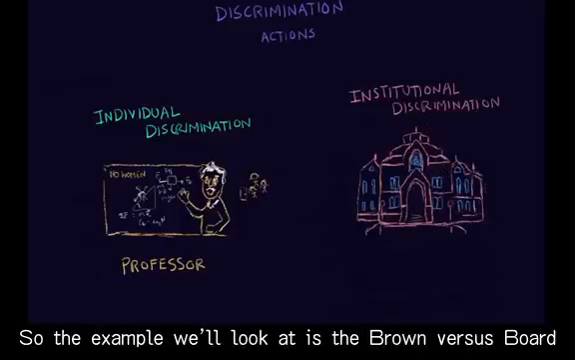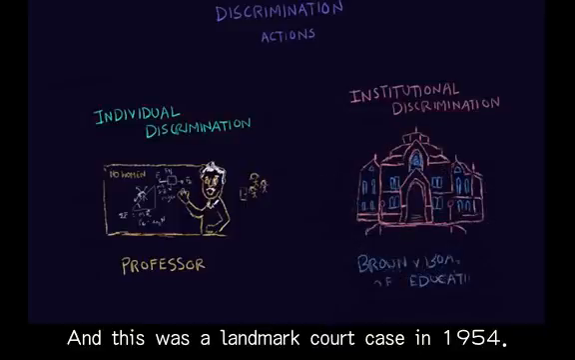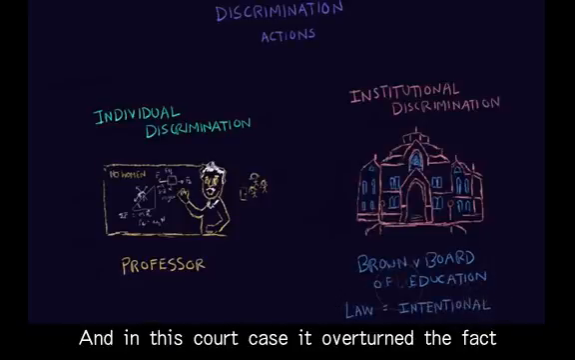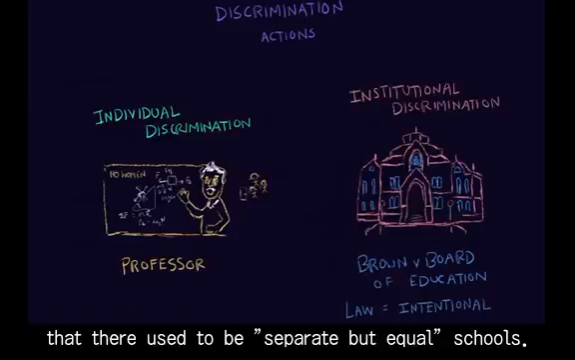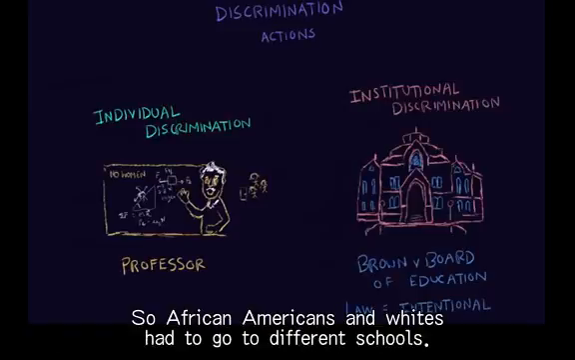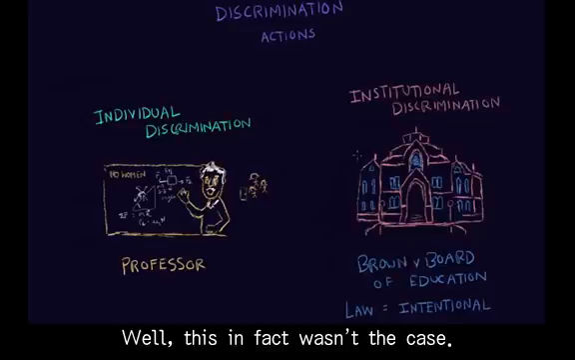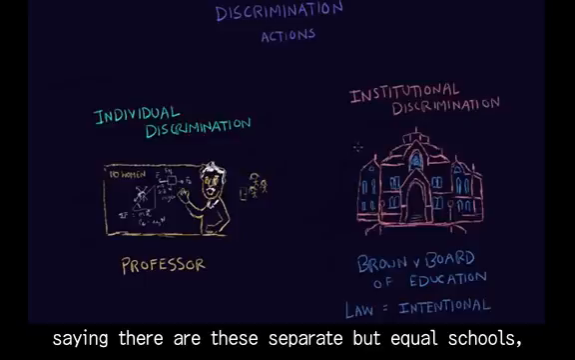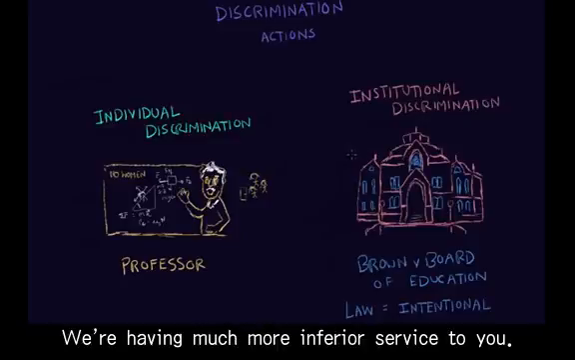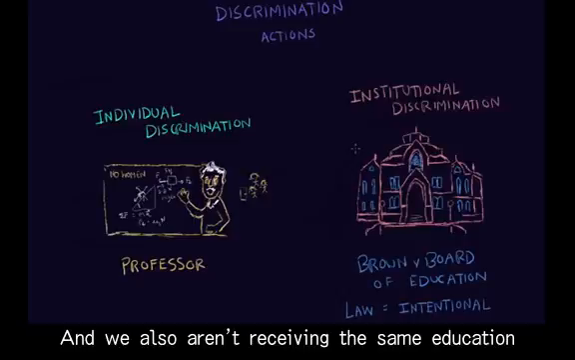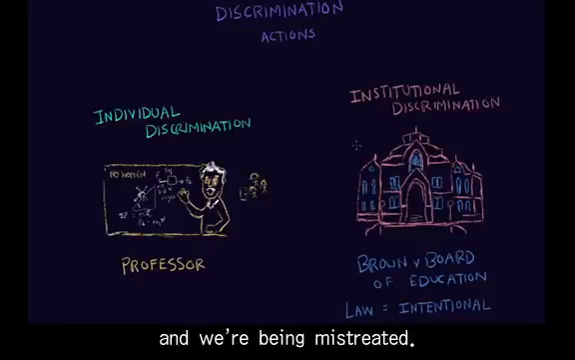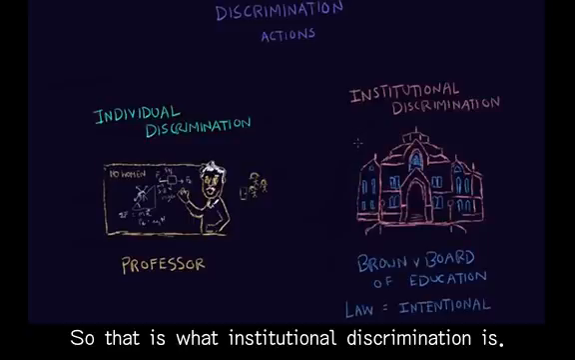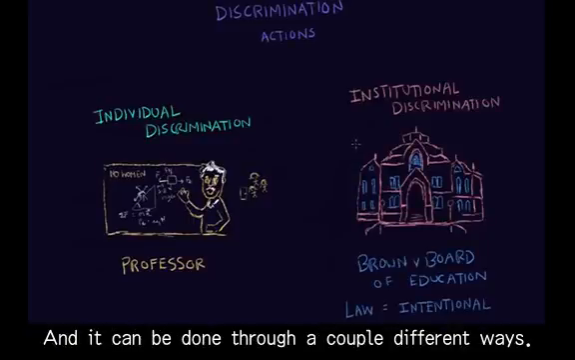The example we'll look at is Brown versus Board of Education, and this was a landmark court case in 1954. In this court case, it overturned the fact that there used to be separate but equal schools, so African Americans and whites had to go to different schools. Well, this in fact wasn't the case, and that's what Brown was saying. He was saying, hey, even though you're saying there are these separate but equal schools, it actually is not true. We're having much more inferior service to you, and we also aren't receiving the same education, and we're being mistreated. So that is what institutional discrimination is, and it can be done through a couple different ways.